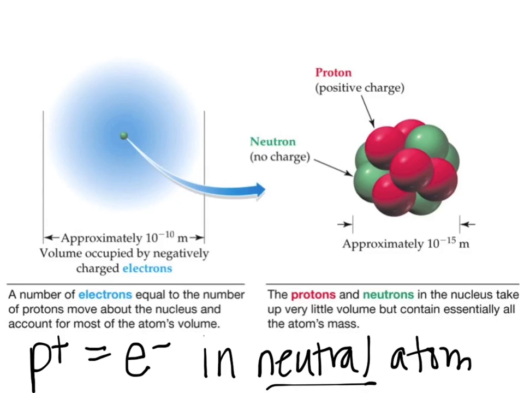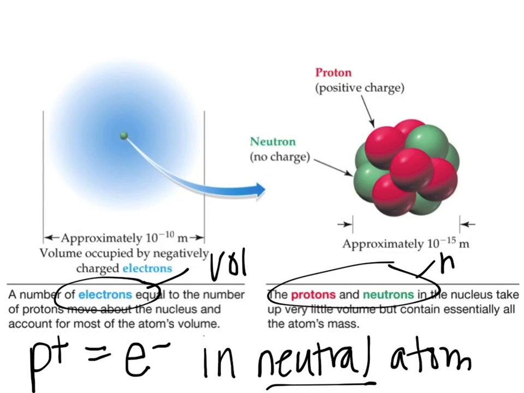The way you see it up there is neutral. And that means the number of protons equals the number of electrons. So electrons is the volume, and this is the mass.